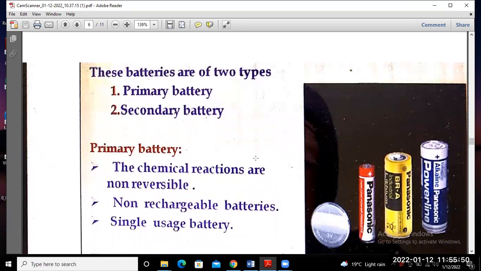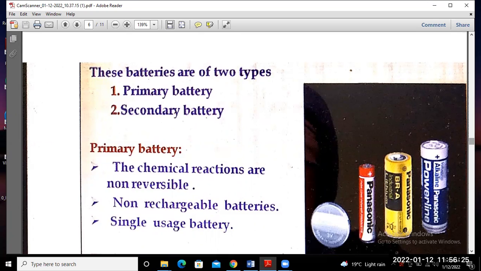You may find applications of primary batteries in a torch or a watch, where the battery uses its stored chemical energy, and once you use it one time, it becomes useless.